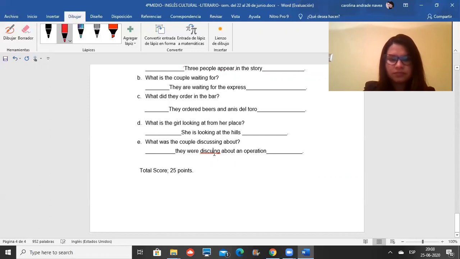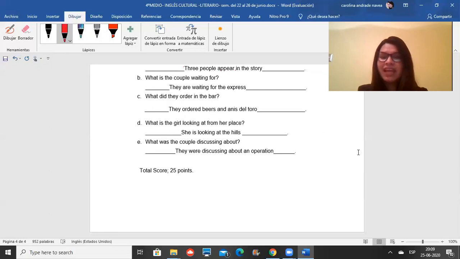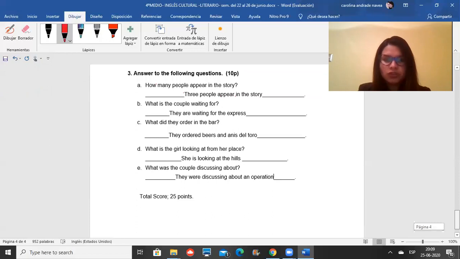Discussing. Yes, discussing. All right, discussing here. You can guys write they were discussing about an operation, or you can write the couple was discussing about an operation, okay? 2 possibilities. That's it, guys. That's all the activity done.